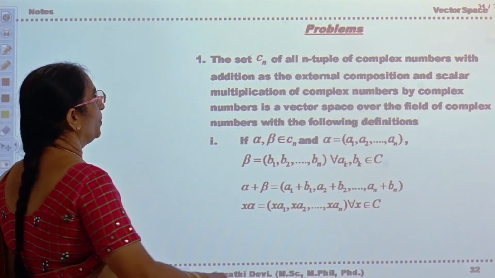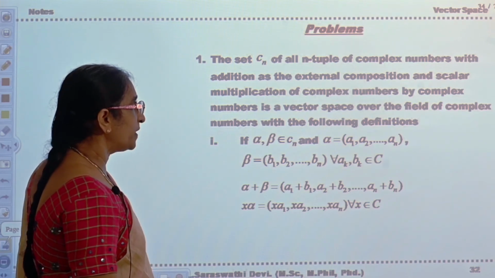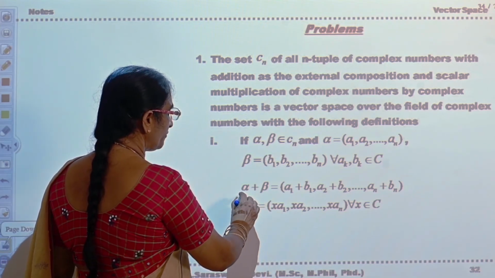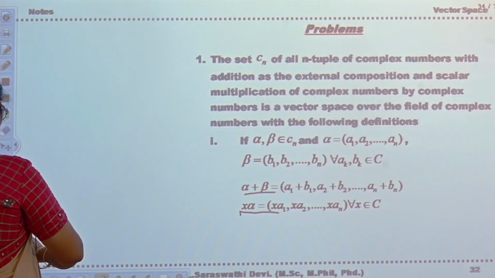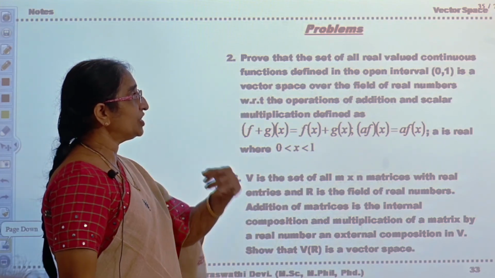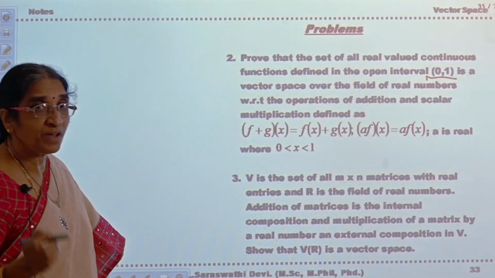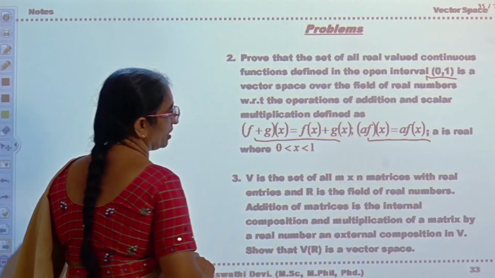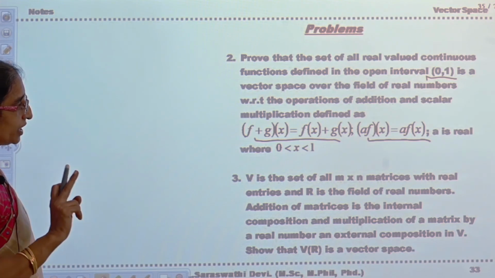similarly, you can prove that the set of all ordered n-tuples of complex numbers will form a vector space with respect to the defined vector addition and scalar multiplication. You try it on your own. And in the same way, here see the beauty. The set of all continuous functions defined over the interval [0, 1] will form a vector space with respect to this vector addition and scalar multiplication. This is also one more important and beautiful problem. You can try on your own.